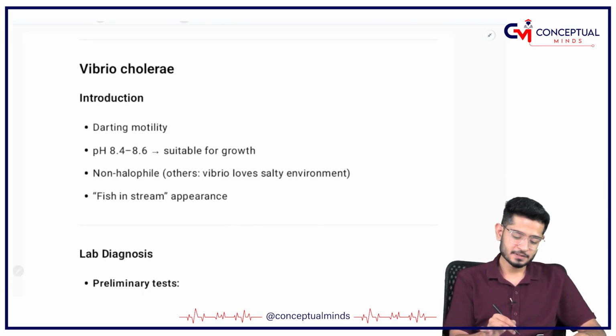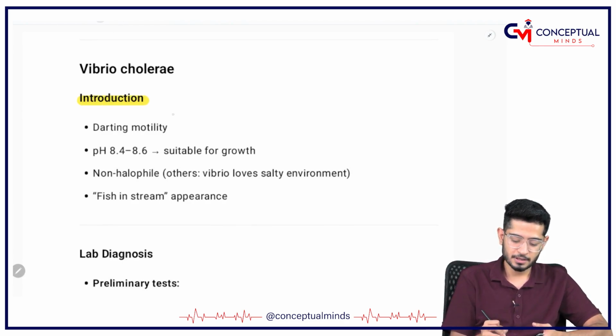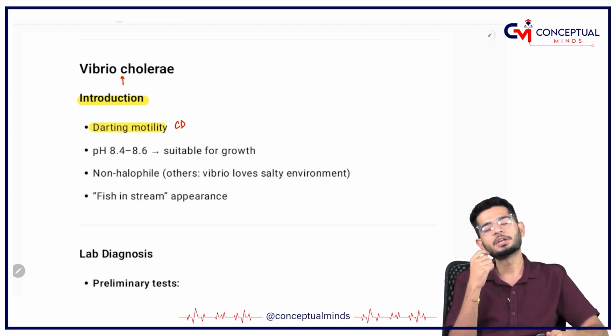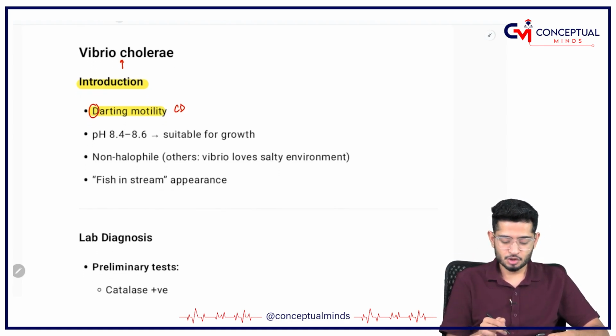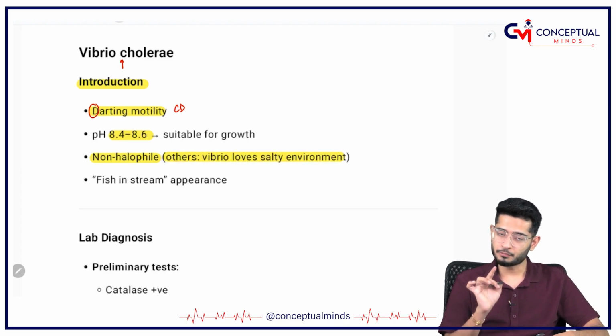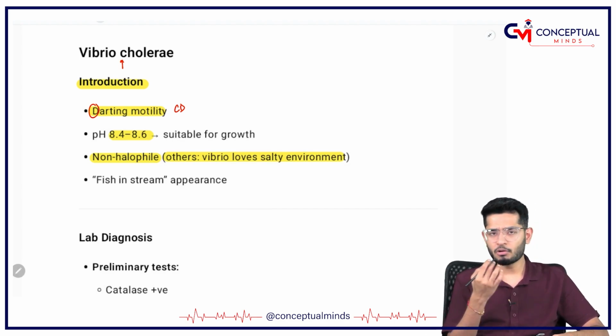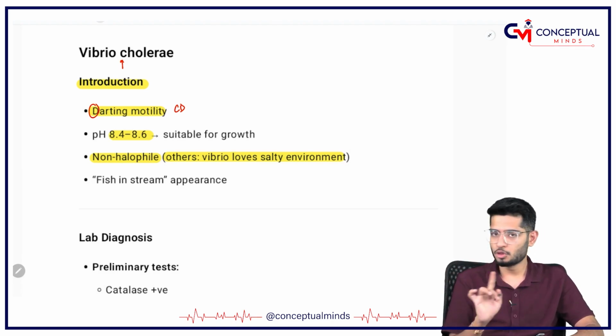So Vibrio cholera, let us first look at some introductory part. You should know that Vibrio cholera is C and D come together. It is having the darting motility. I have already discussed with you about the darting motility in general microbiology. The pH suitable for the growth of cholera is 8.4 to 8.6. And remember, Vibrio cholera is non-halophile. Other Vibrios love a salty environment, but Vibrio cholera does not love salt. So generally all the Vibrios love salt, but Vibrio cholera, no.